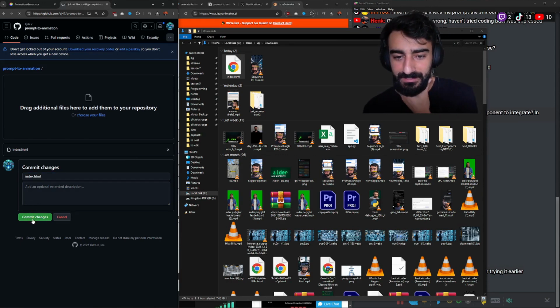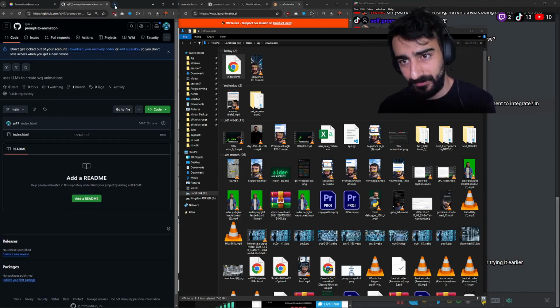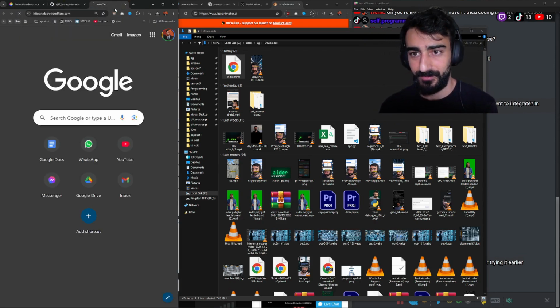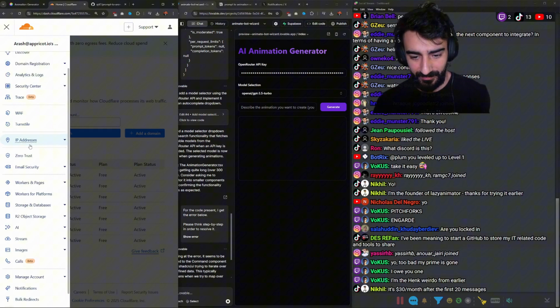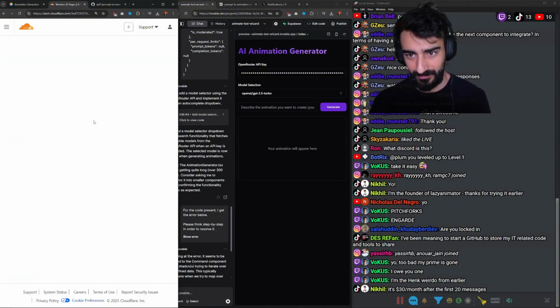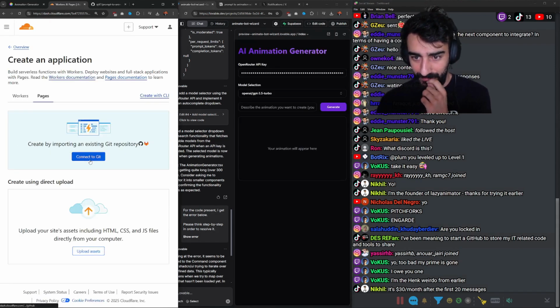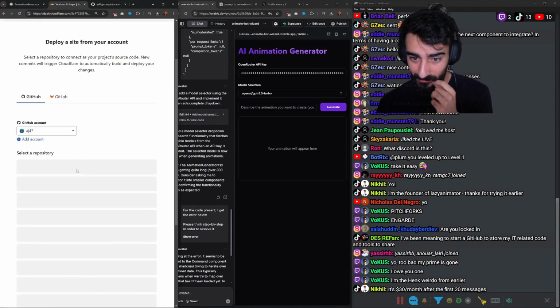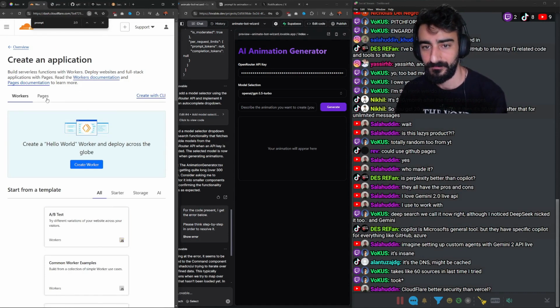Now let's see how hard this is to host. Hopefully you can do it really easily on Cloudflare. We're gonna check that out real quickly. Give me a sec to log in. Create a Cloudflare Pages project. Let's create a new one.